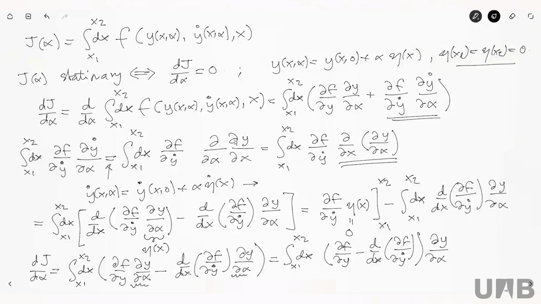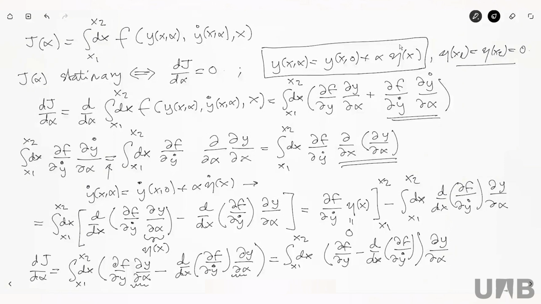You mean why is it that I can go from here to here? Yes, exactly. Well, look at what y is. y is this expression, right? y is this thing here. Okay, so if I take the derivative with respect to x first, and look at this part, I'm going to have alpha times eta dot.